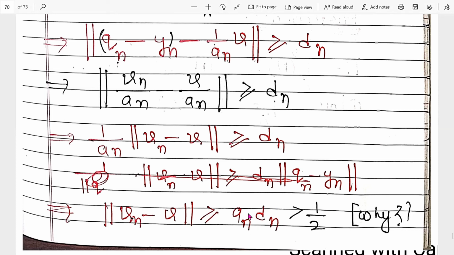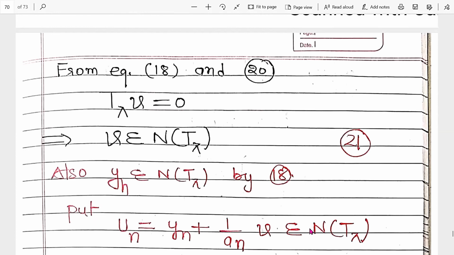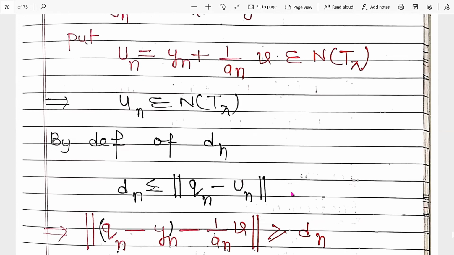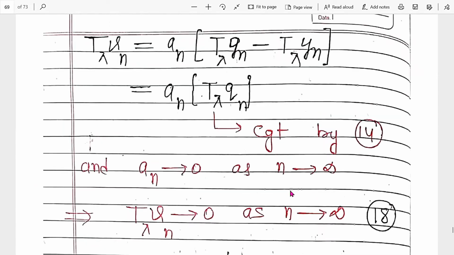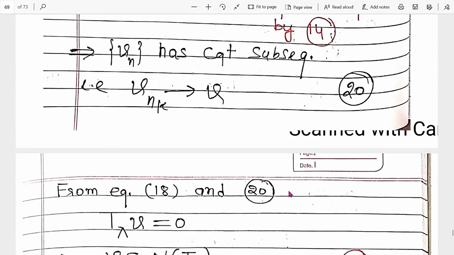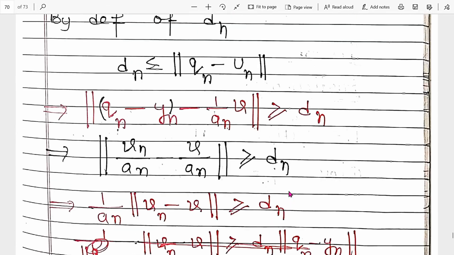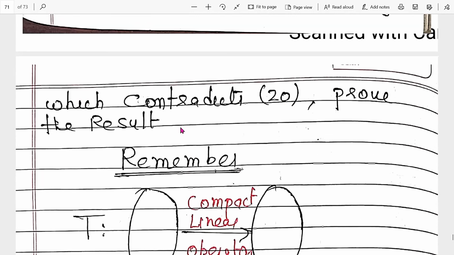Also an into dn, where dn is a positive number, is always greater than 1 by 2. If it is always greater than 1 by 2, it contradicts 20, which proves the result.